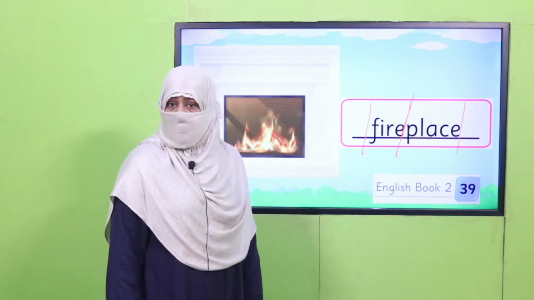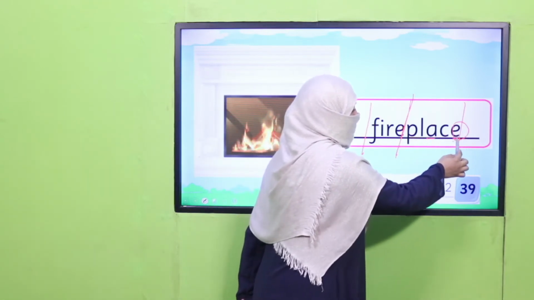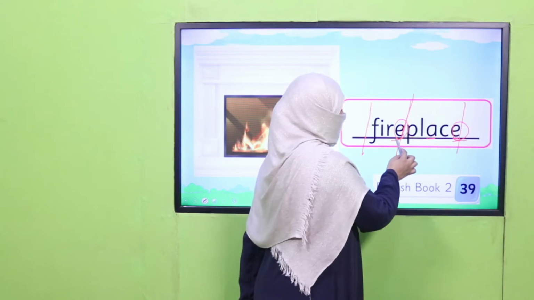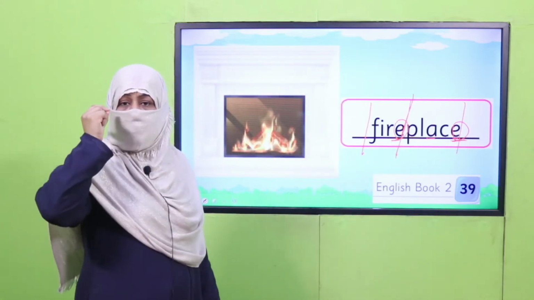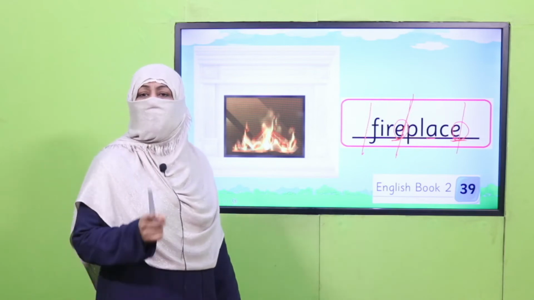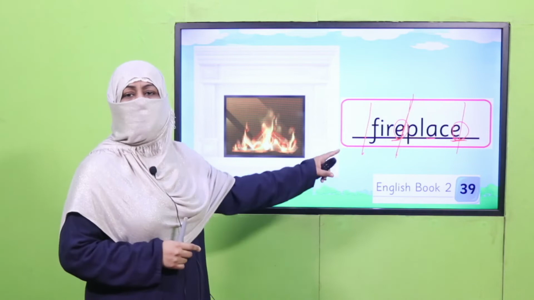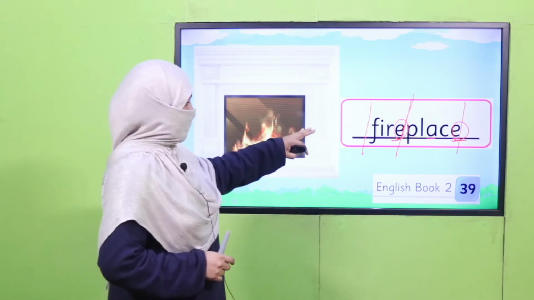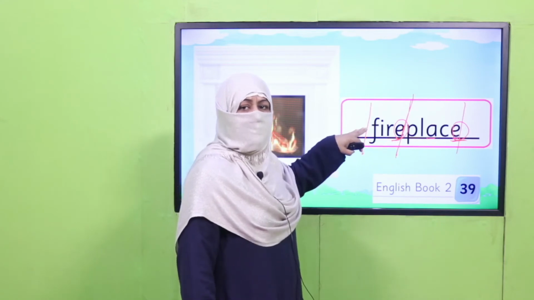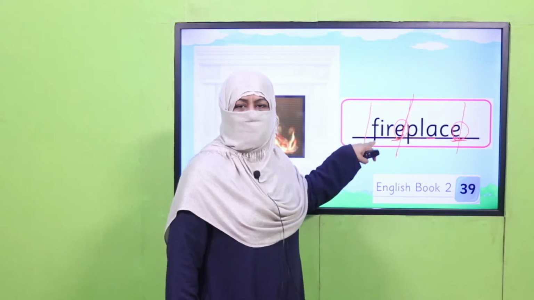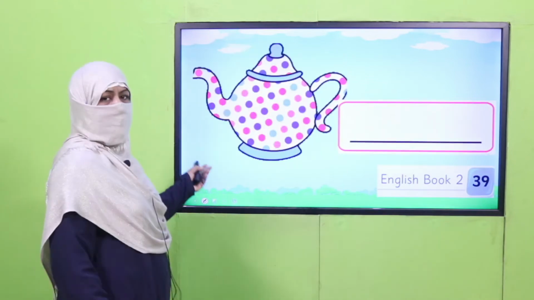Here you may ask a question. A and E are two vowels. So this E at the end of this word is silent. You just take a note of this, because when we will be in grade 3, I will teach you many silent letters. Over there, I will explain it to you. Here, you just note this E is not separated because it's a silent letter in this word, fireplace. Got it? All right.